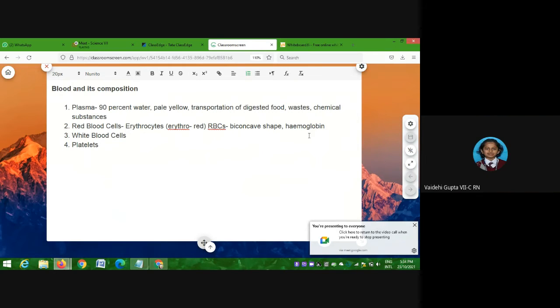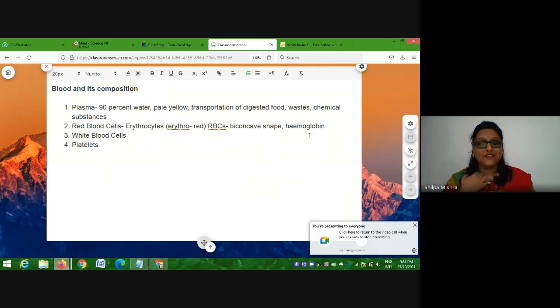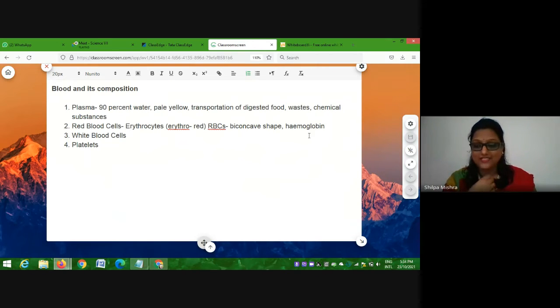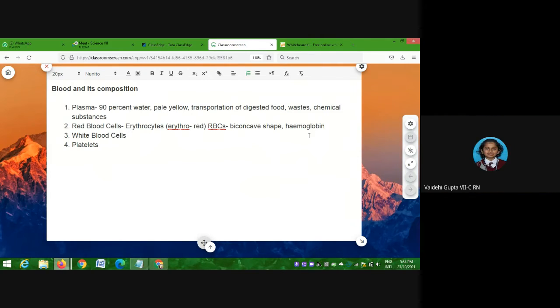Everybody must have heard about this word. Whenever we do blood test reports, we have seen the hemoglobin test and all, isn't it? Everybody has heard about hemoglobin. But let us see.